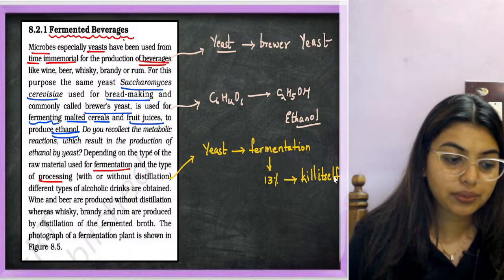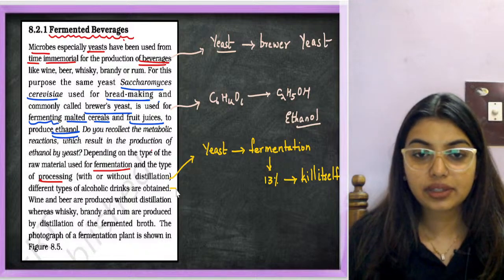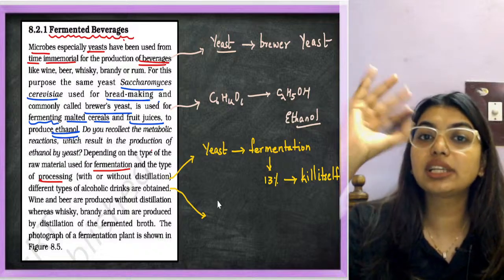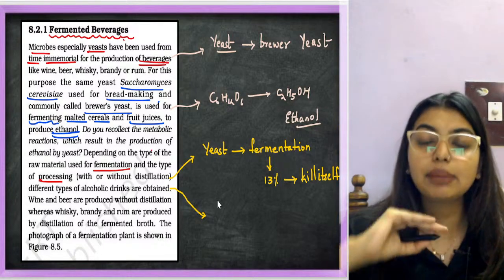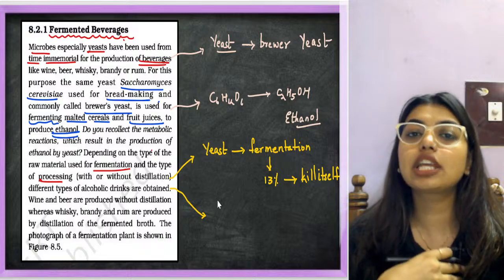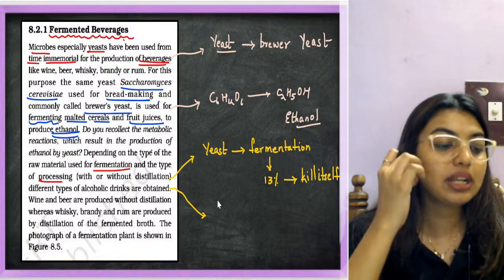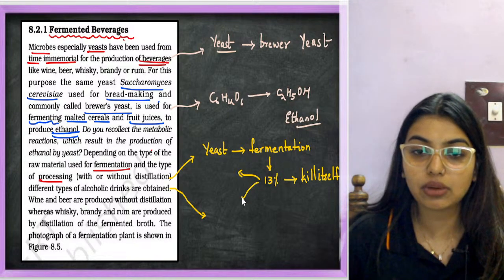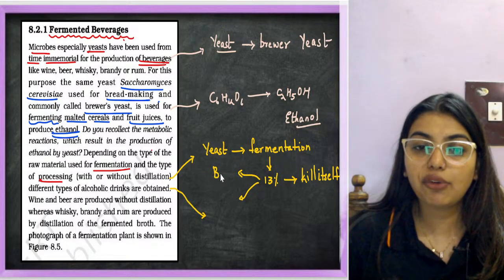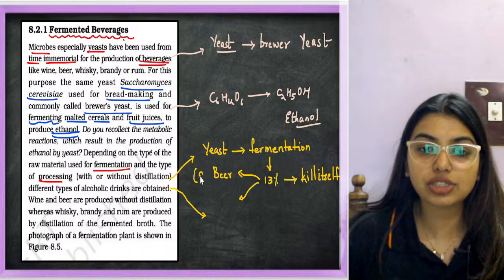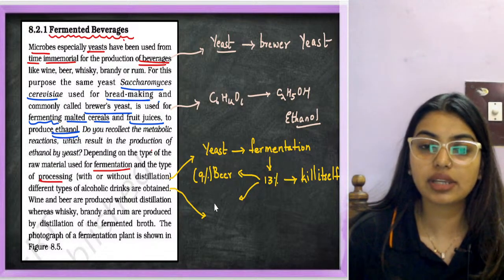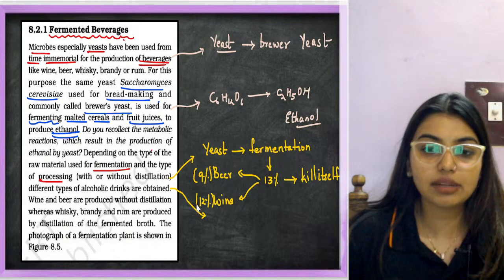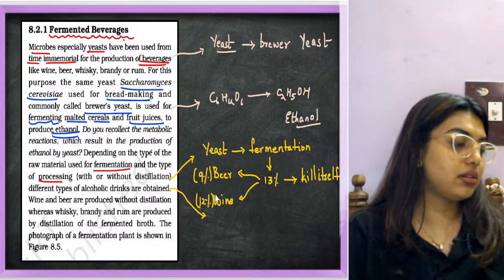Yes or no? So look here, yeast can do fermentation. It can do up to how much? 13%, maximum. By the time 13% alcohol or ethanol is there, yeast cannot survive. Yeast will die. Because yeast is going to be able to make only 13%, beer is formed at around 9%, I guess, and wine up to 12%. Go check your notes and tell me. I have given you these values.